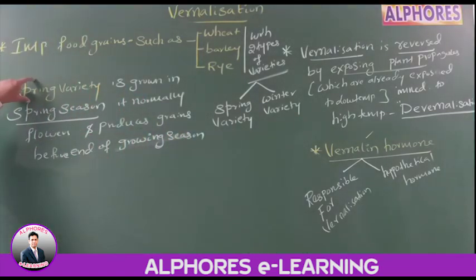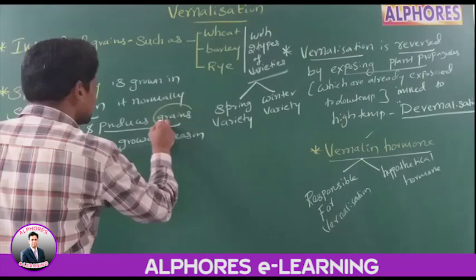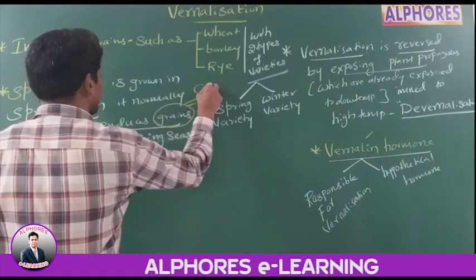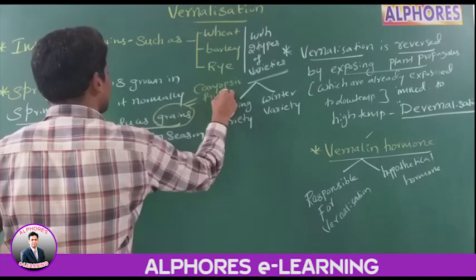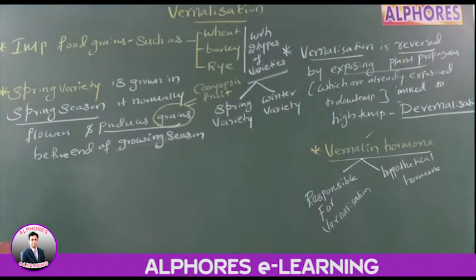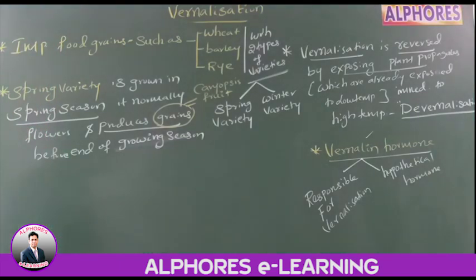We are taking a spring variety and growing it in spring season. Then it produces flowers and produces grains. Grain is a common name of which fruit? Caryopsis fruit. Caryopsis is a type of dry indehiscent fruit. Therefore, it produces grains before the end of the growing season. Now you go for the next one.